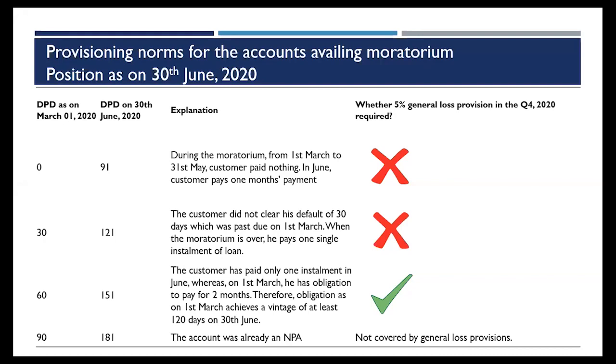So the obligation of 60 days on 1st March, another 60 days will be added to it as on 30th June. It will become 120 days, and hence it will require a provisioning of 5% as of June. For NPAs again, these will not be covered under this, and the usual NPA classification and provisioning will be followed for these accounts.